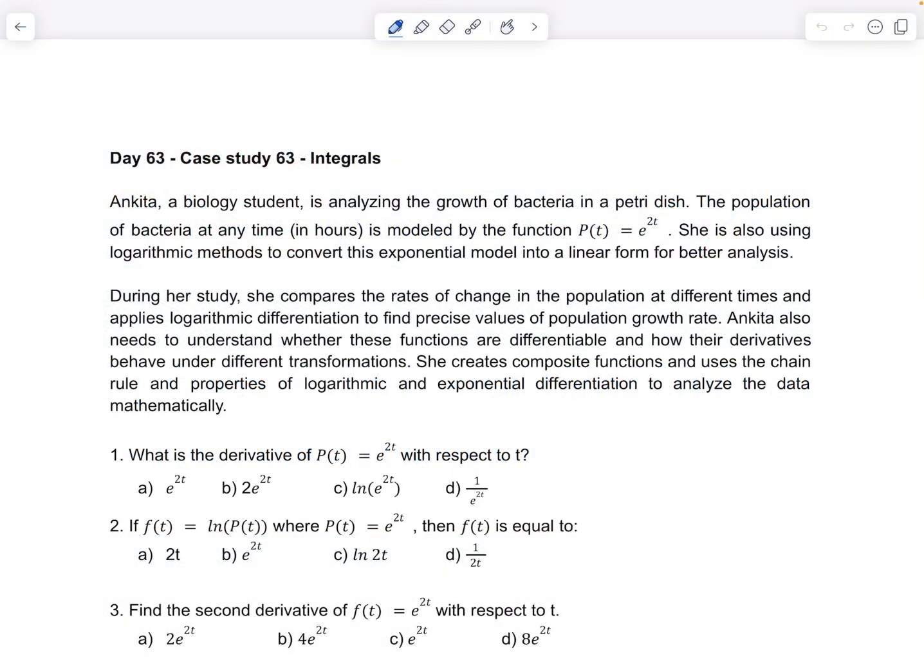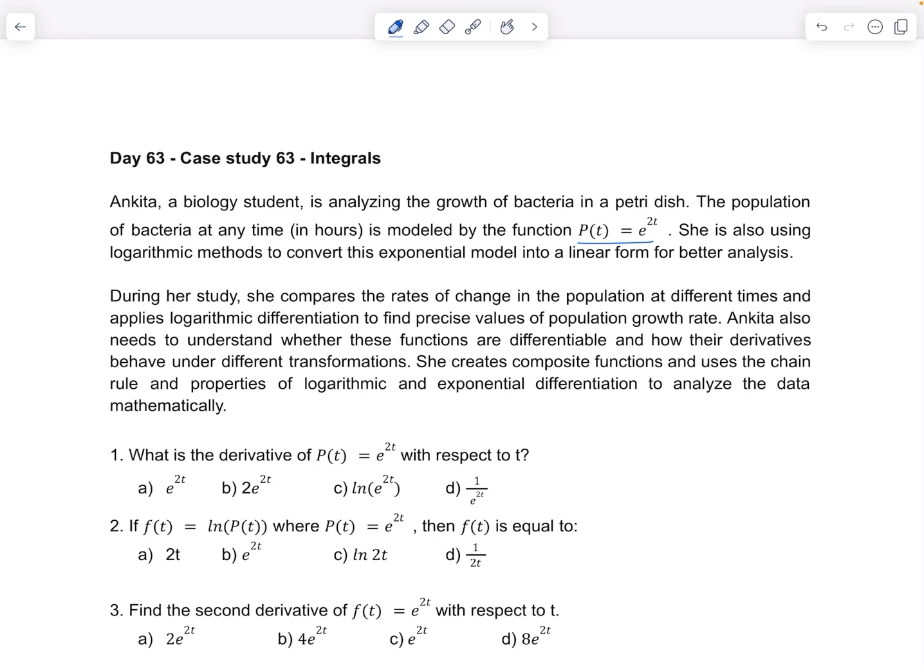The question goes like this. Ankita, a biology student, is analyzing the growth of bacteria in a petri dish. The population of bacteria at any time t in hours is modeled by the function p of t is equal to e power 2t. She is also using logarithmic methods to convert this exponential model into a linear form for better